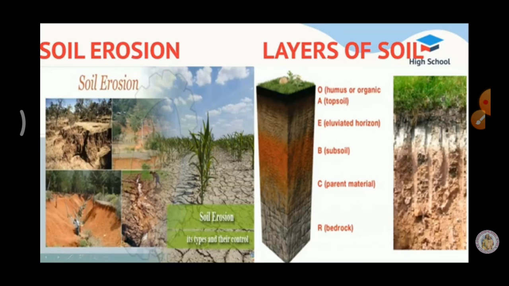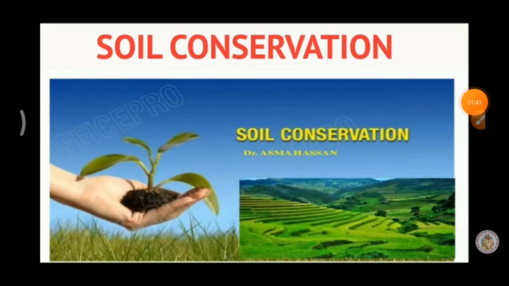Soil conservation. Soil conservation is the process of protecting the soil from erosion to maintain its fertility. This soil conservation is nothing but protecting the soil. Protect the soil is called what? Soil conservation. For what purpose we have to protect the soil? We have to protect the soil from erosion to maintain its fertility. We have to maintain soil's fertility. So we have to protect the soil.